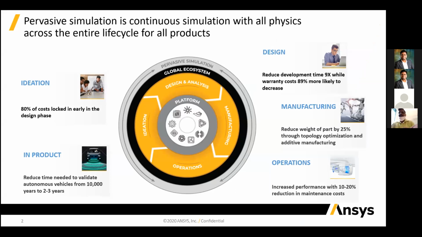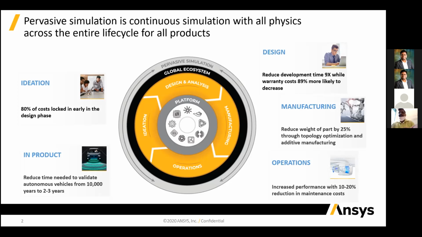In product ideation, as I have already told you, you can lock your idea at the early design phase by using ANSYS Discovery. Then in design, this will reduce your development time, and you can easily change the material of the component before going to manufacturing. In manufacturing, this will reduce the weight by 25%. We have customers who use optimization and additive manufacturing techniques, which makes it user friendly software.